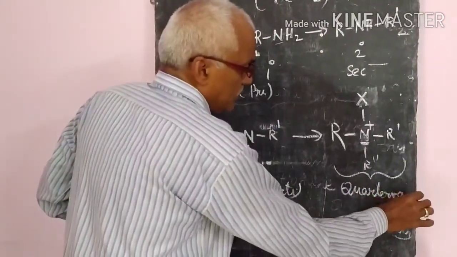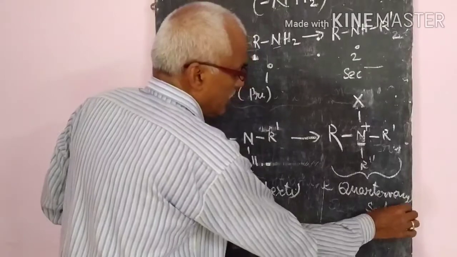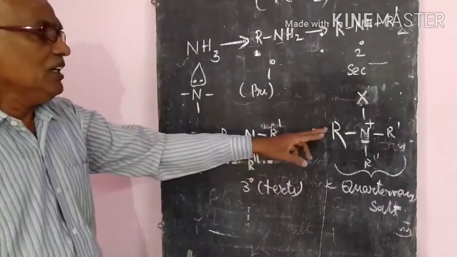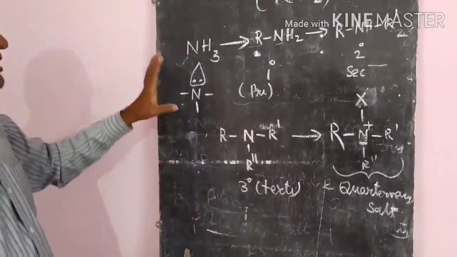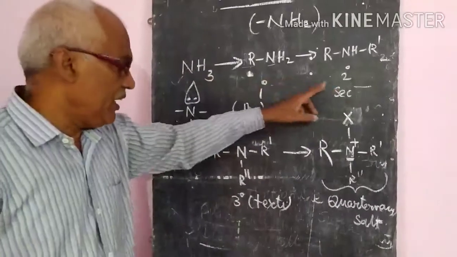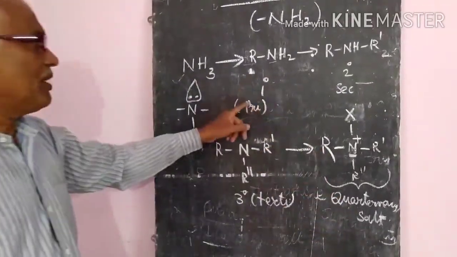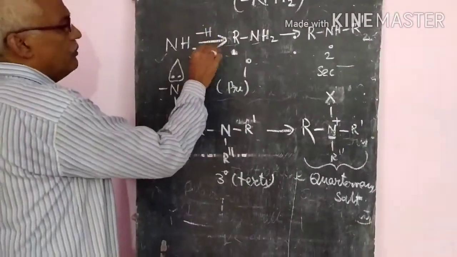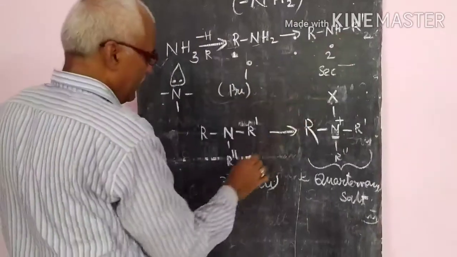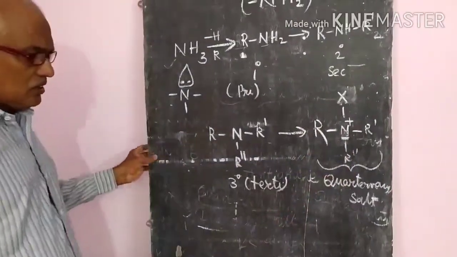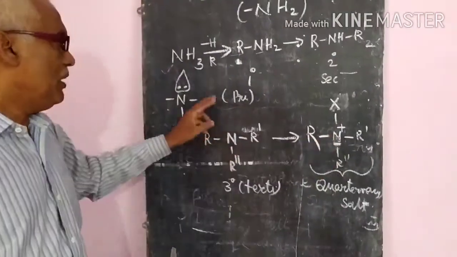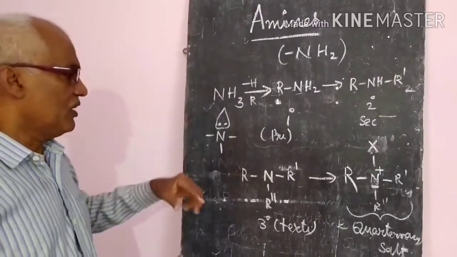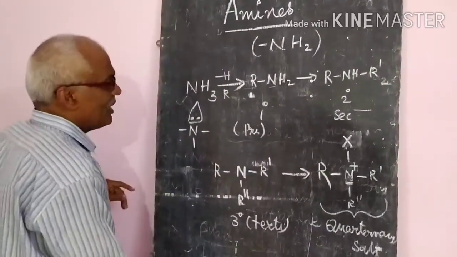So like this, it can bond with 4 different atoms, or 3 different or same atoms and a halogen. So this is the structure of primary, secondary, tertiary and quaternary. Primary means from ammonia, one hydrogen is replaced by an alkyl group. Then secondary, tertiary and the quaternary salt. How will the quaternary salt be formed? By making a bond using the lone pair of electrons. So like this, different compounds are there, and we will discuss them.